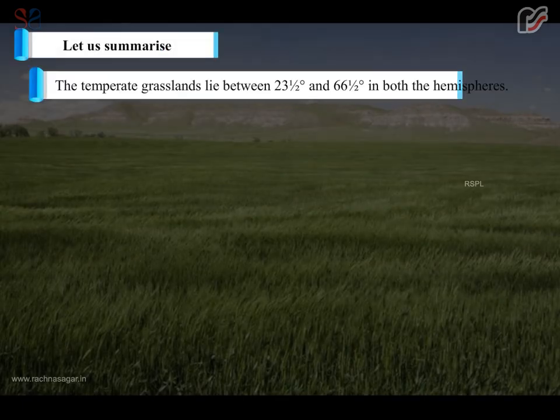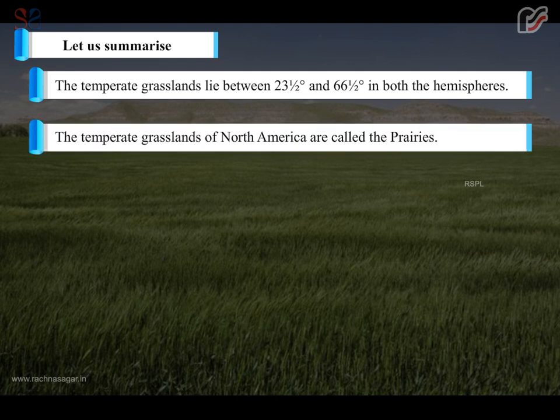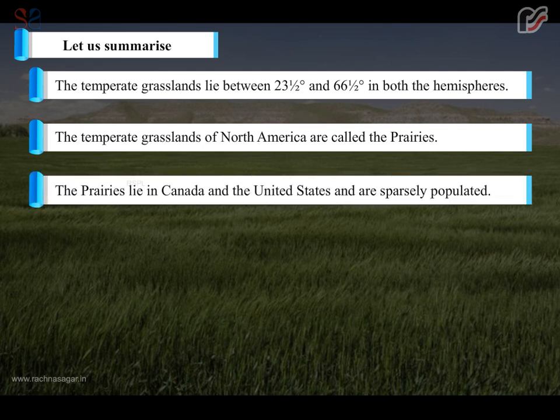Let us summarize. The temperate grasslands lie between 23.5 degrees and 66.5 degrees in both the hemispheres. The temperate grasslands of North America are called the prairies. The prairies lie in Canada and the United States and are sparsely populated.